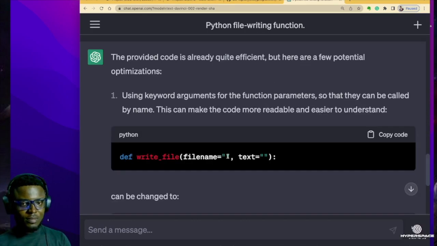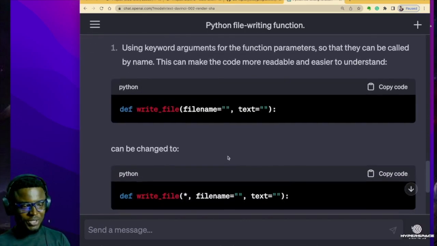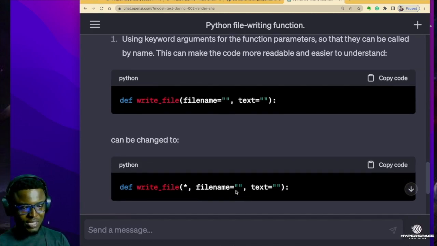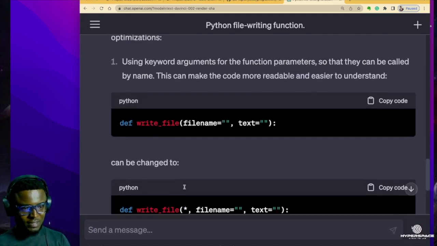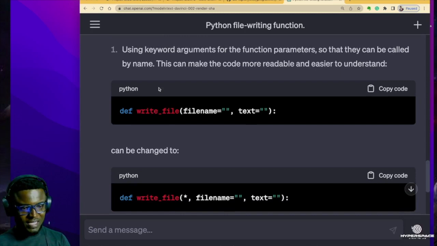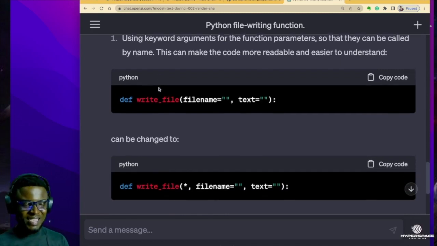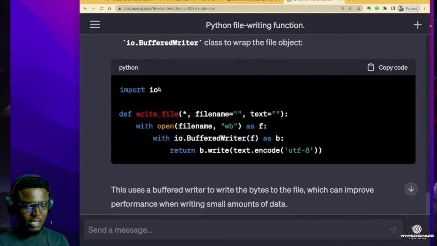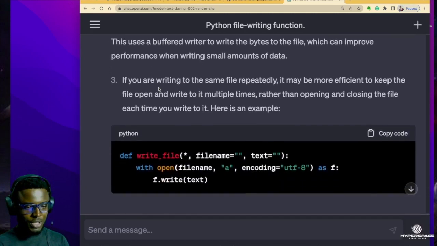Awesome. So ChatGPT now tells us that we can change this block of code to this. It actually looks almost the same, but look at this asterisk over here. It says that using keyword arguments for the function parameters means they can be called by name. This can make the code more readable and easier to understand. If you don't understand this, don't worry. I'm just trying to let you see how you can optimize your code with ChatGPT, and then it explains the second block of code and what it can be changed to as well.